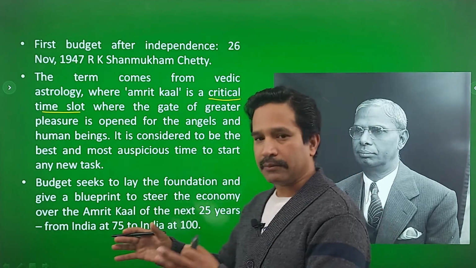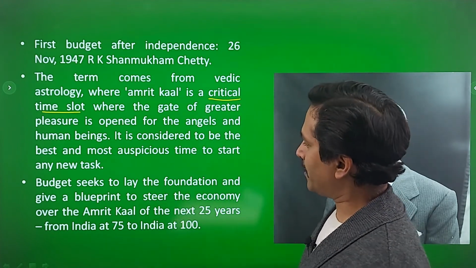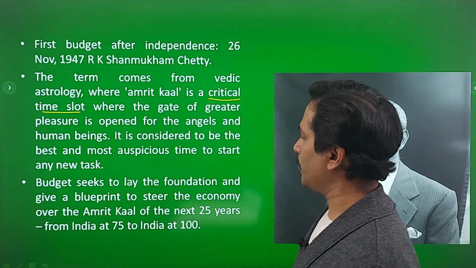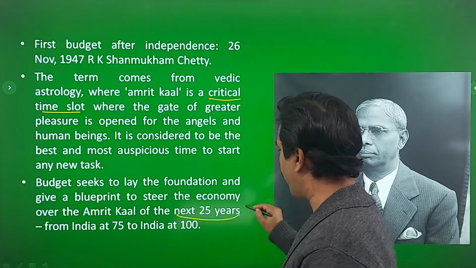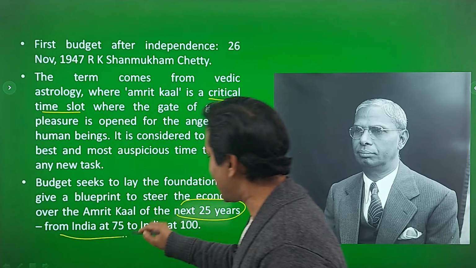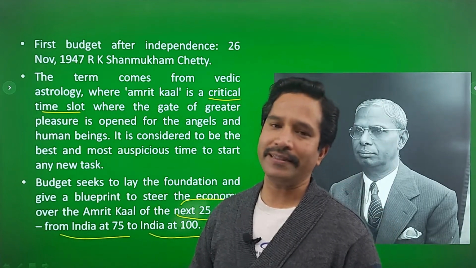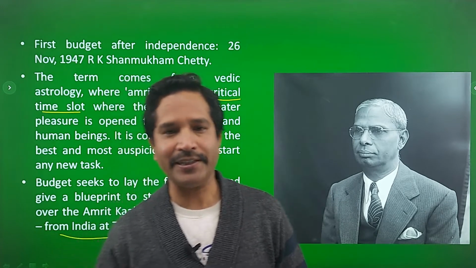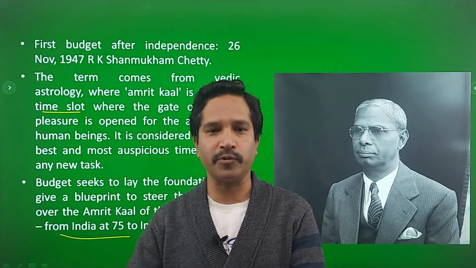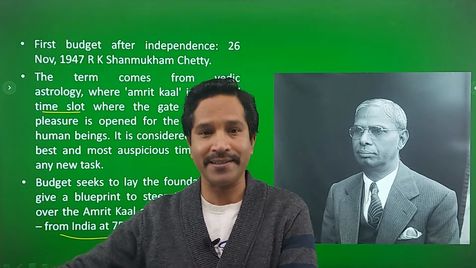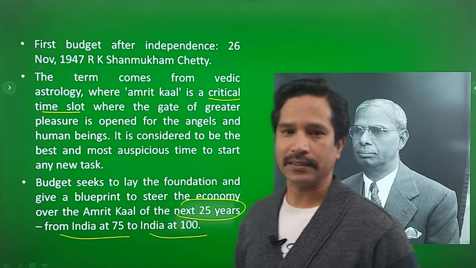So the budget seeks to lay the foundation and give a blueprint to steer the economy over the Amrit Kaal of the next 25 years, from India at 75 to India at 100. So that is why Nirmala Sitharaman in her budget mentioned many times that this budget is a blueprint for the next 25 years. That is the phase which she termed as Amrit Kaal.